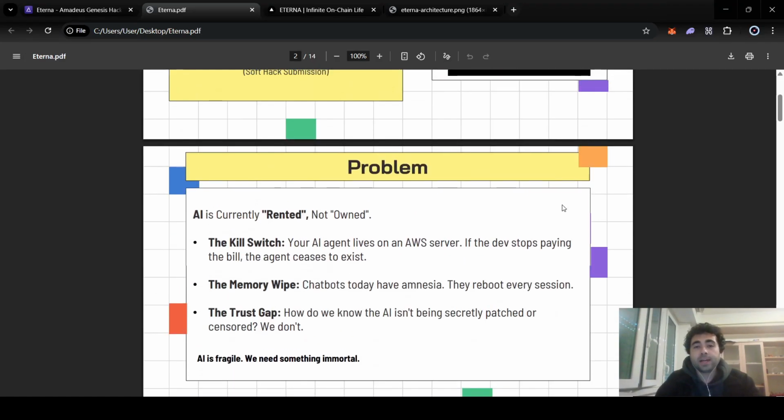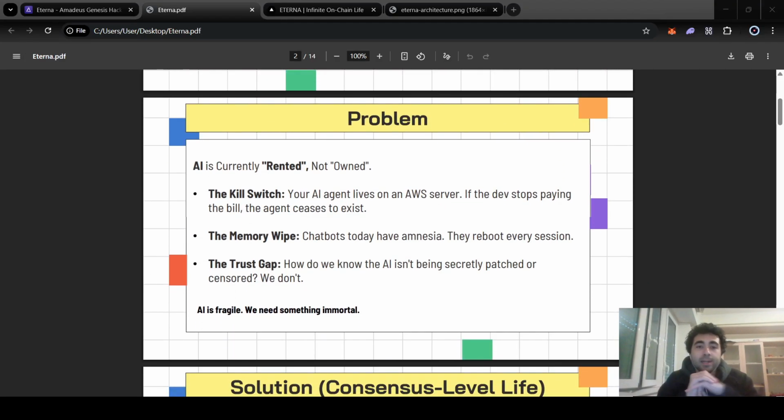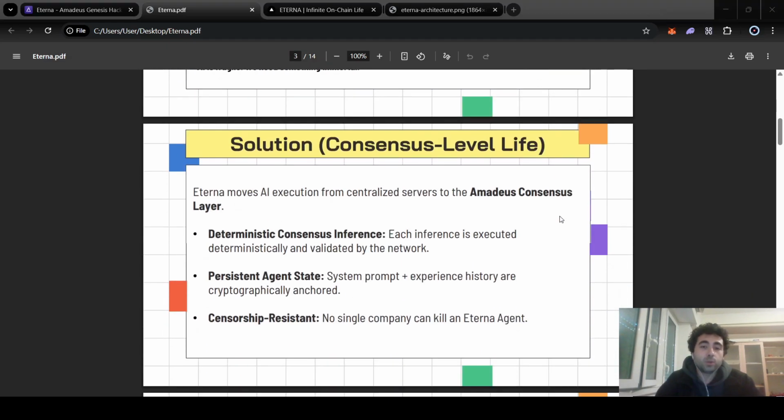But before everything, let's define the problem clearly. Today, AI is fragile and it lives on rented servers. If the developer stops paying Amazon Web Services bills or something similar, the agent just vanishes. Plus, privacy is a black box. You need to trust OpenAI not to read your data. So, what can be the solution?